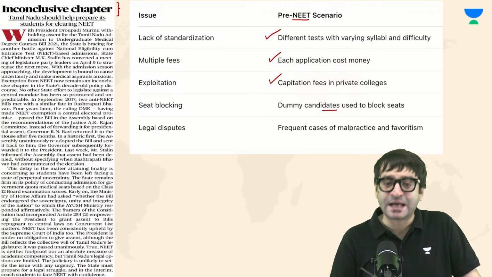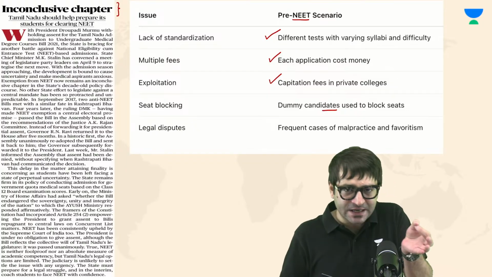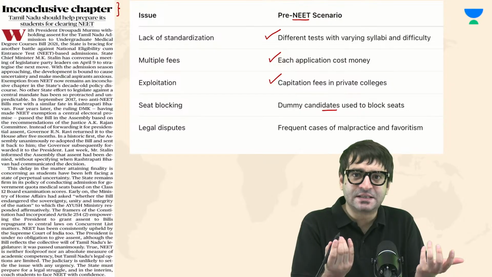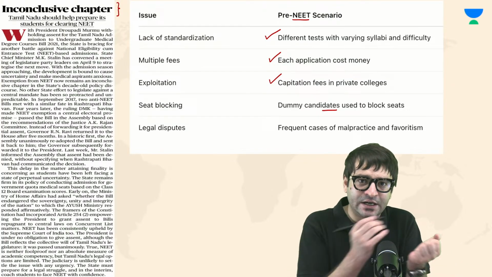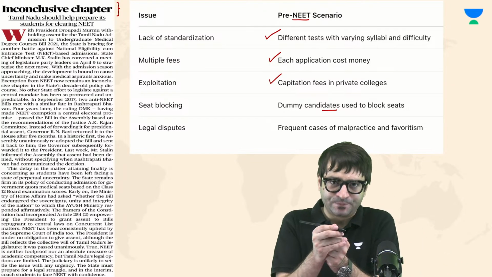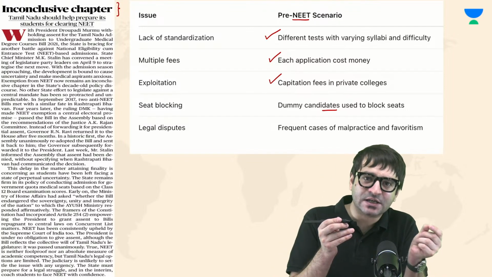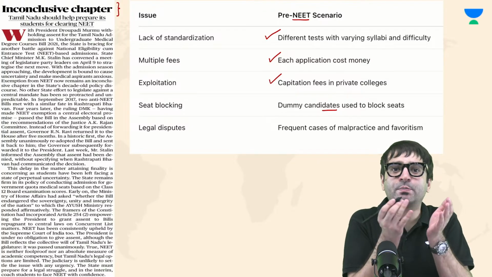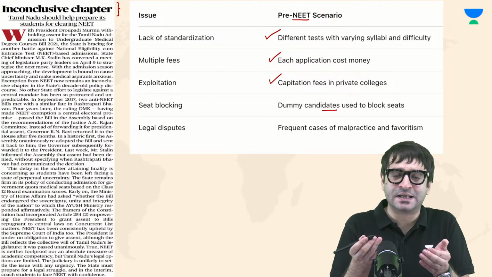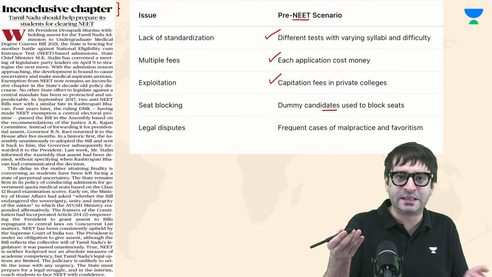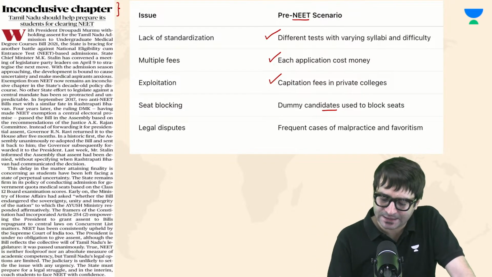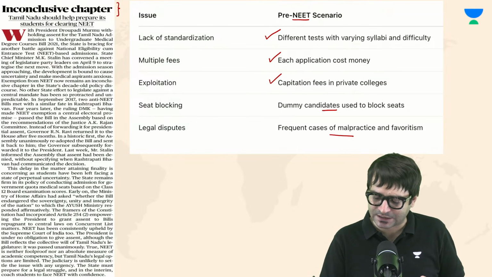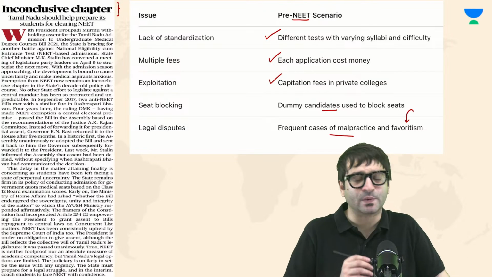And then dummy candidates used to block seats. So even if an examination is conducted, there are candidates who appear to have qualified these examinations, but some of them would be dummy candidates, they would block the seats. And after a while, when they do not seek admission in these colleges, what would happen? These seats would become vacant, and then these seats would be offered in exchange for lump sum money, capitation fee, donation to wealthy individuals and their kids. And at the same time, as I said, frequent cases of malpractice, favoritism, paper leak as well.